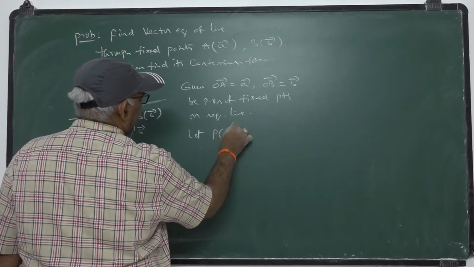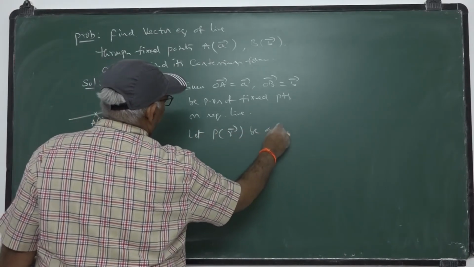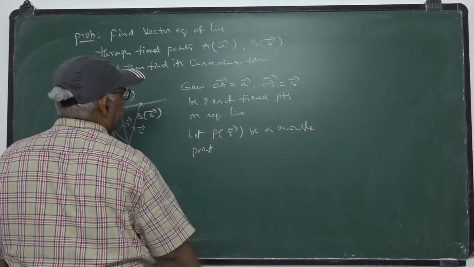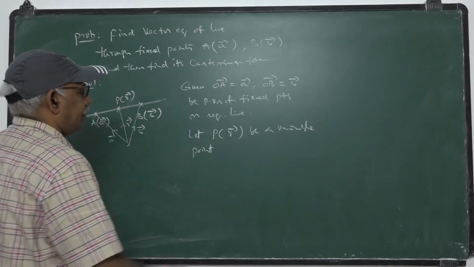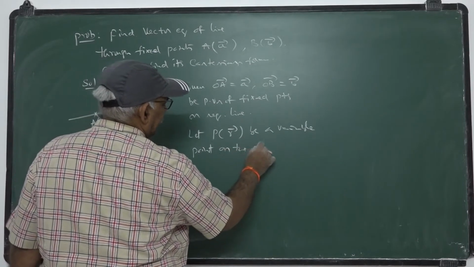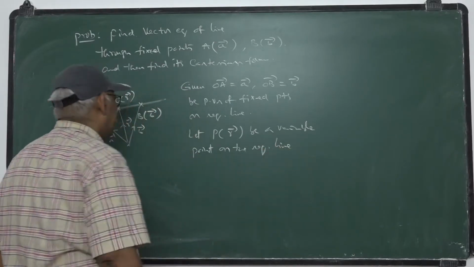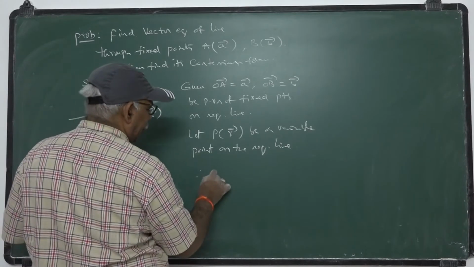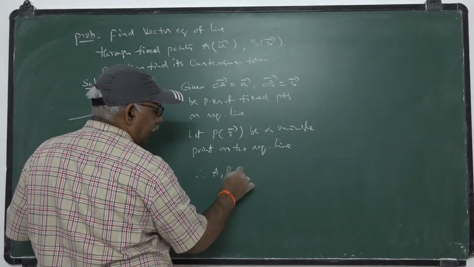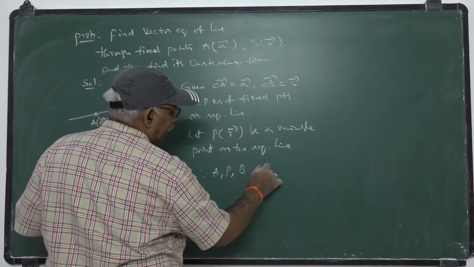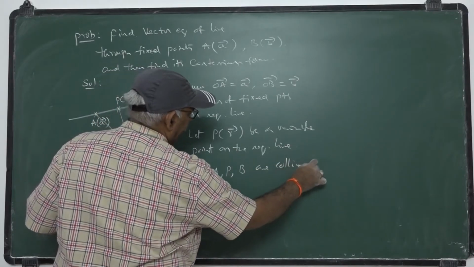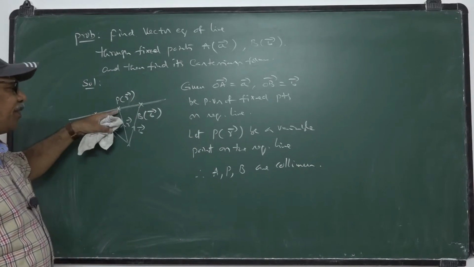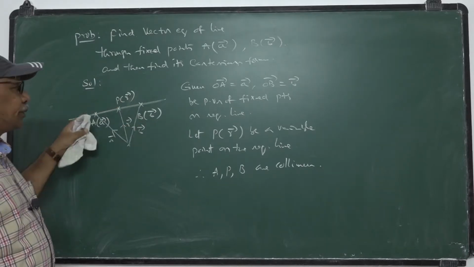Let R bar be a variable point or general point on the required line. Clearly A lies on the line, P lies on the line, B lies on the line. Hence, these three are collinear. A, B are fixed points on the line, and P is the variable point on the line.